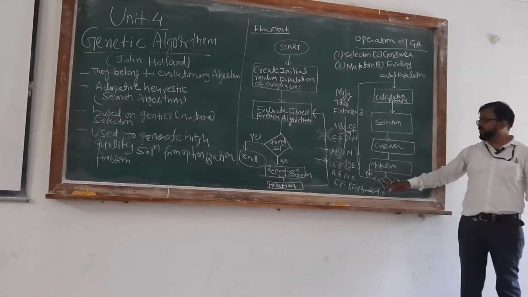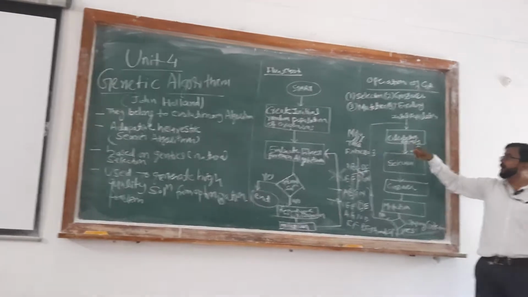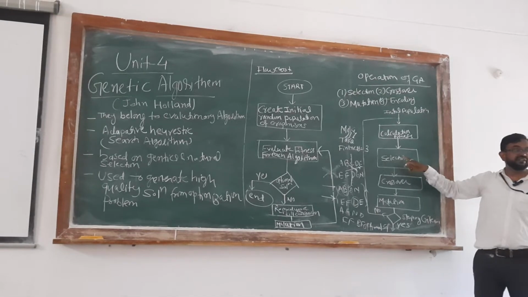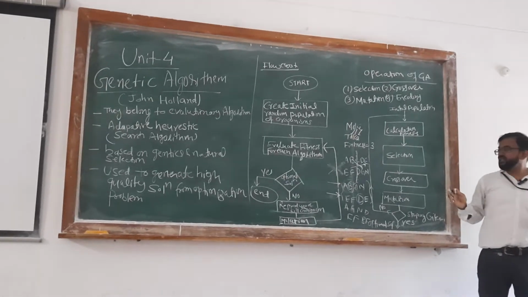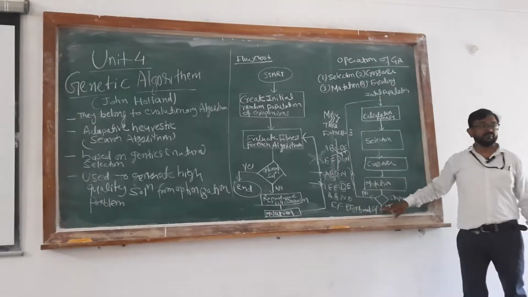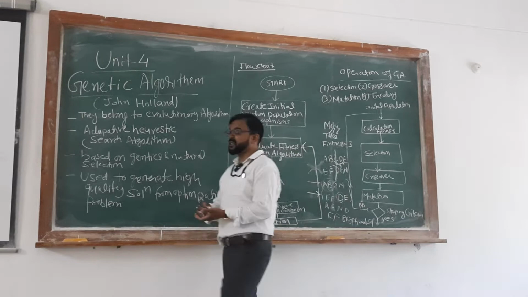If you are not getting the optimal solutions, again you have to select the initial populations, calculate the fitness, select the words, do the crossover, apply the mutations, and find the optimal solution. So in this way you can apply genetic algorithms, right?